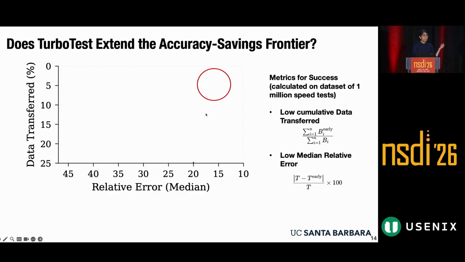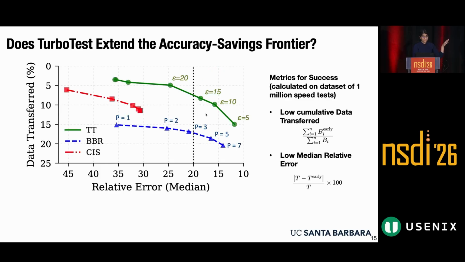So what happens if we apply TurboTest as well as BBR and some other heuristics-based solutions? Where do they stand on this plot? As you can see, when I apply TurboTest, BBR, and CIS, another heuristic, we see that TurboTest is all the way at the top, which indicates that it transfers the least amount of data out of all three solutions. And when we look at the other metric of relative error, we can see that at every point in which we have the same data transferred, it actually has the same or less relative error. So let me take a 20% relative error, for example. When I draw this line, we can see that the TurboTest-based method transfers 2 to 4 times less data than BBR while achieving the same prediction accuracy.